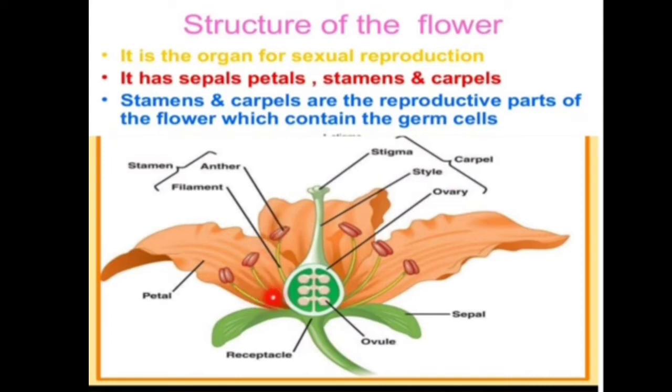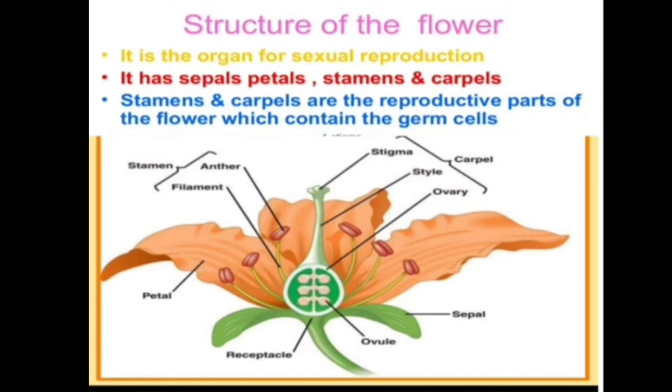In case of the stamen, there are two parts, that is the anther. This part is called the anther. Then second is the filament. This stalk is called the filament. In case of the carpel, there are three parts. The upper flat part is called the stigma. This tubular part is called the style, and the basal part is called the ovary.